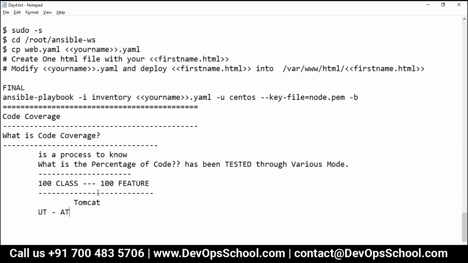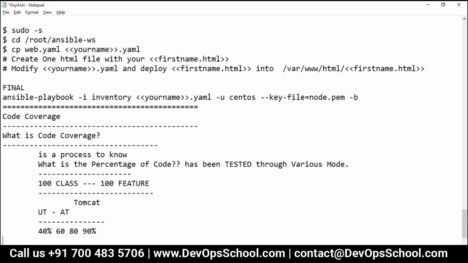Now you want to know, out of 100 classes and 100 features, what percentage of the code has been tested. Whether it's 40%, 60%, 80% or 90%.